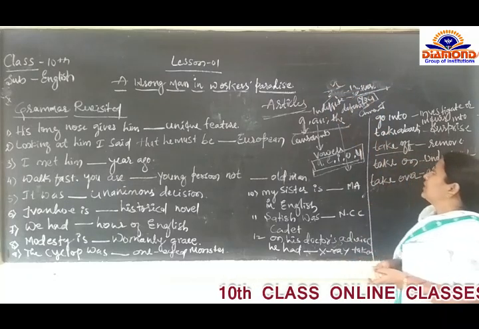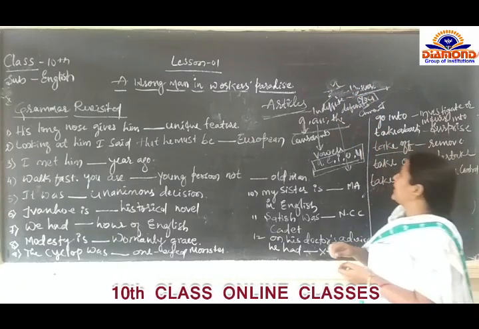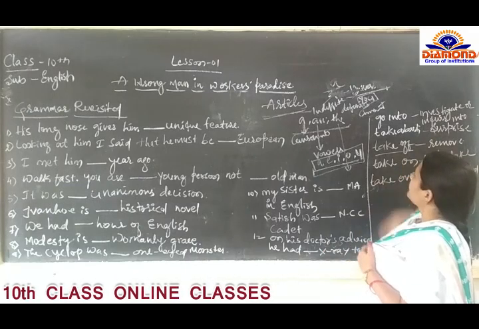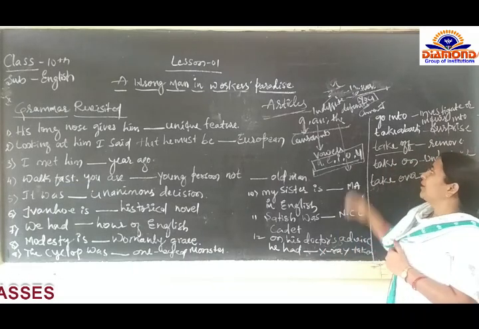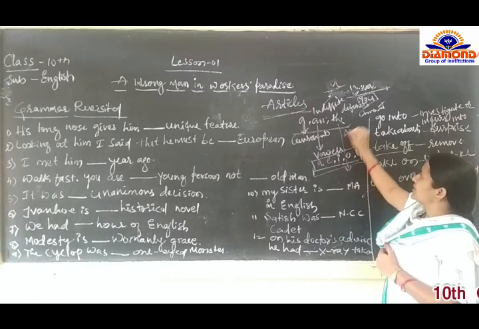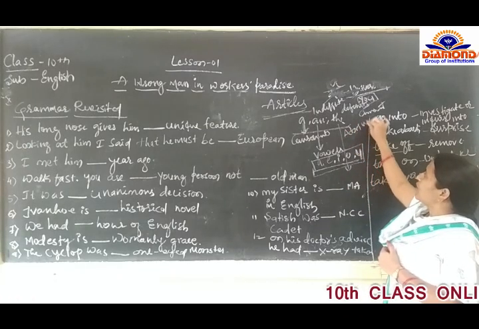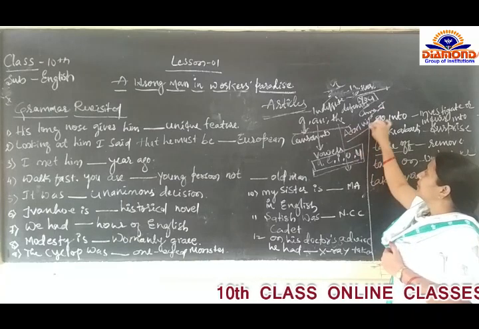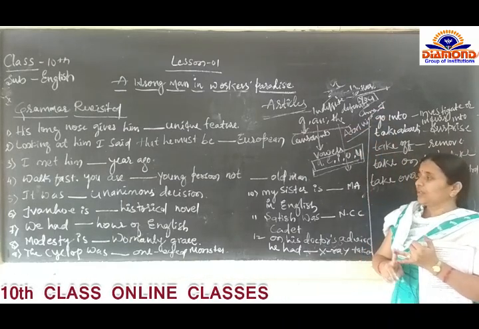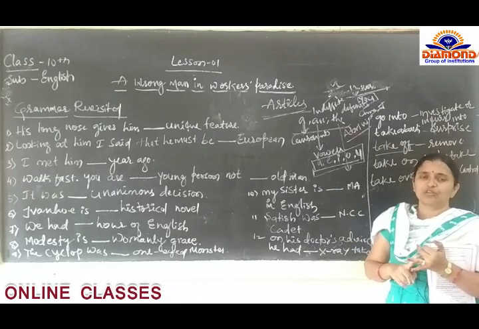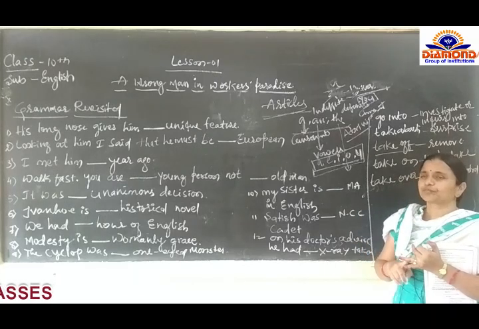Then, next one is the abbreviations. What is called an abbreviation? Short forms, like MBBS, NCC. In your textbook they have given many examples.